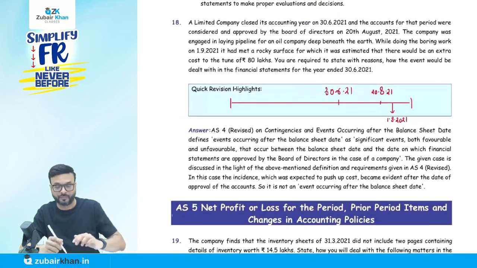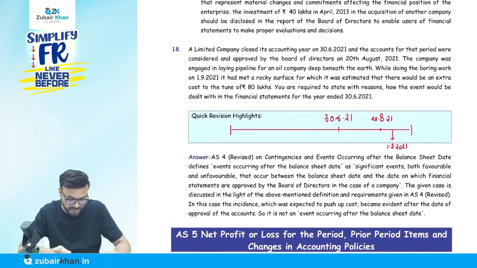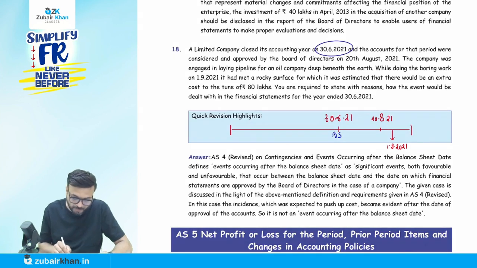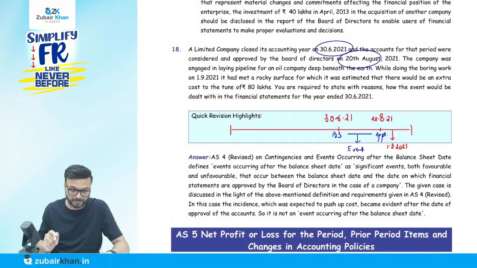Now the last question. It says a limited company closed its accounting year on 30th of June. So when they close the books of account on 30th of June, this is the balance sheet date. Then they say the accounts for that period were considered approved by the board of directors on 20th of August. So 20th of August is the approval date. Any event that happens between these two dates is an event occurring after the balance sheet date, and then AS 4 is applicable.